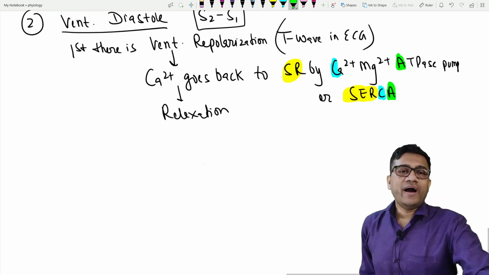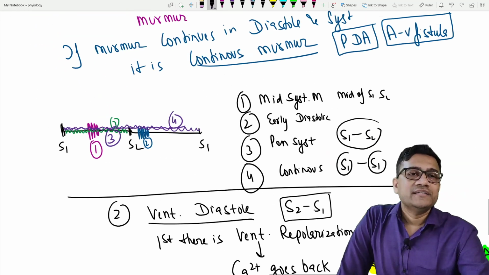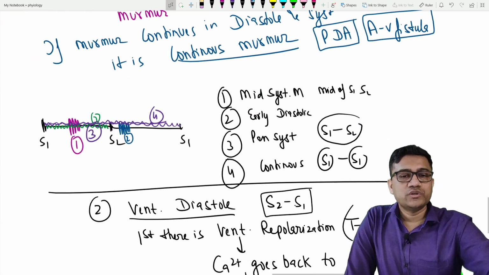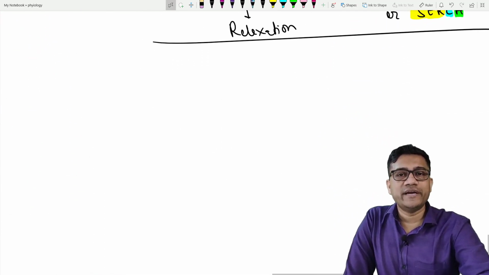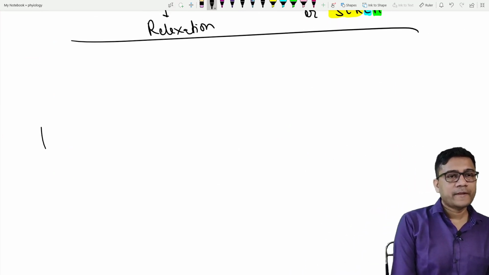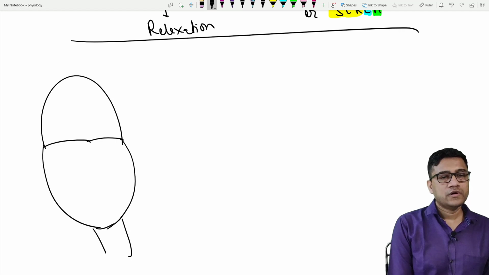Let's start. Now as the ventricle relaxes, what happens? First question, you know that the semilunar valve closes, then it started relaxing. So you write a statement, which is much better, and I'll make a diagram also. So this is the left ventricle, left atria.